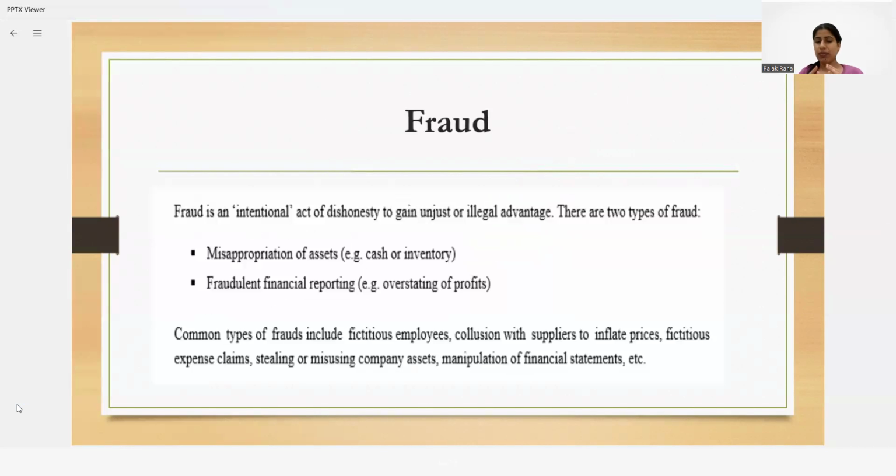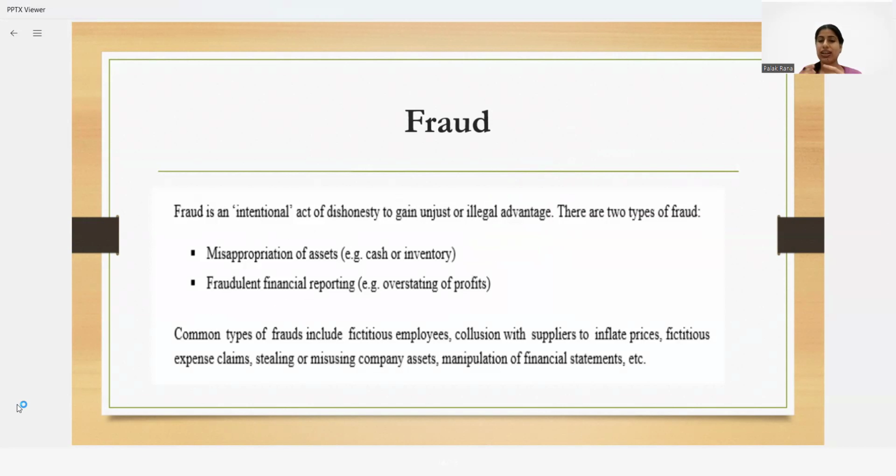Now, there is something which was mentioned, and that is very common, which is known as fraud. Fraud and error are two terms which could arise in any accounting or auditing related scenario. Fraud is something which is deliberate, which is intentional.